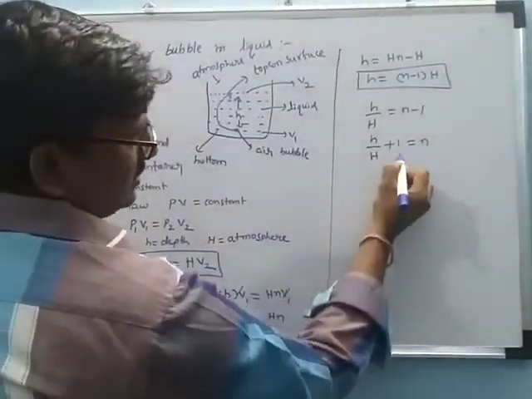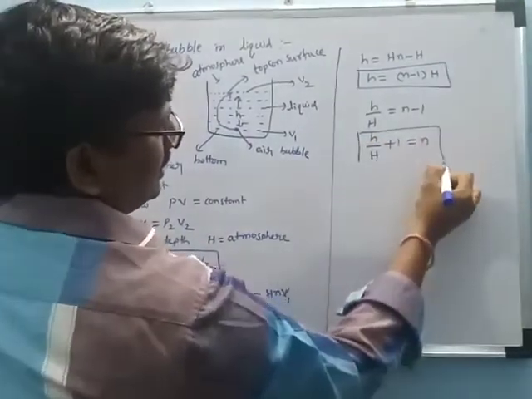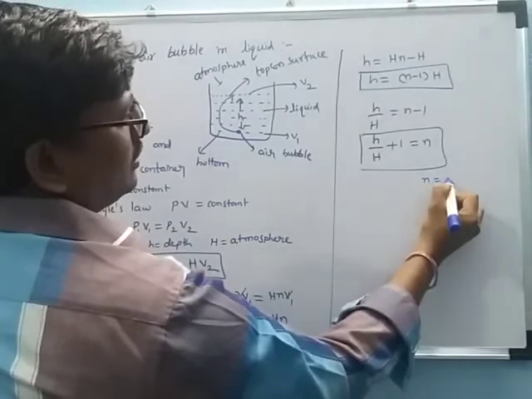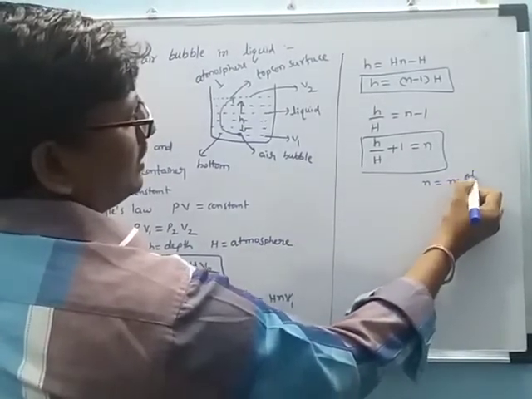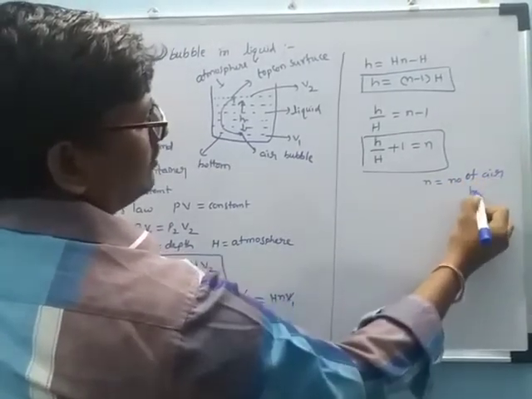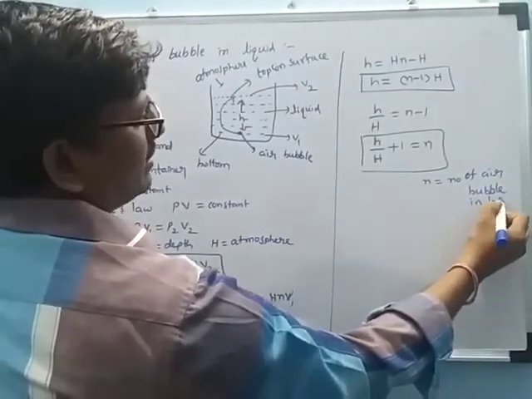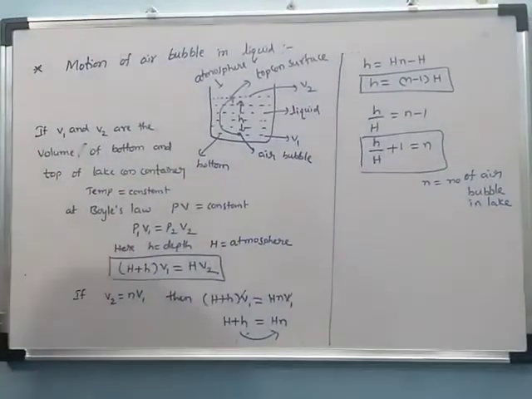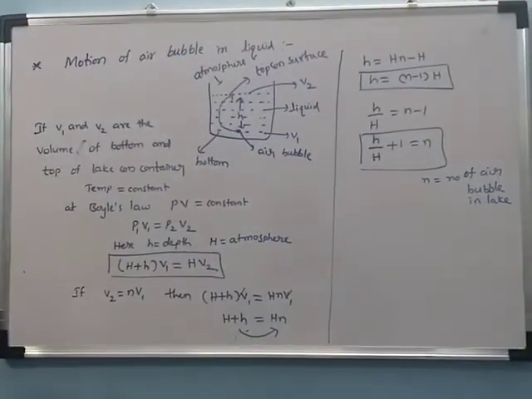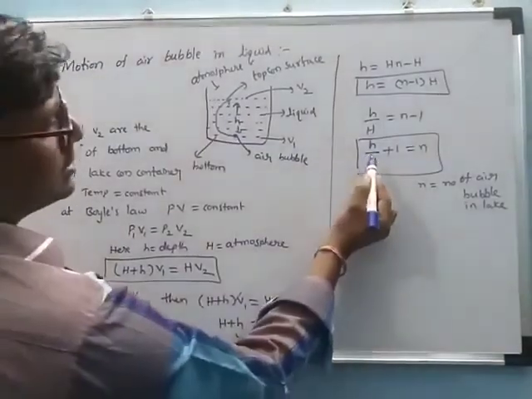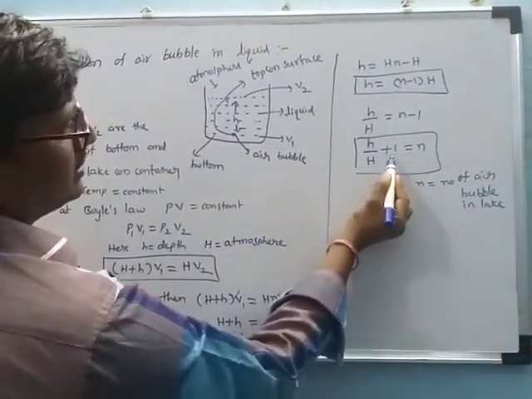This is another formula, for n. Here n is the number of air bubbles in the lake or container, and n is equal to small h by capital H plus 1.